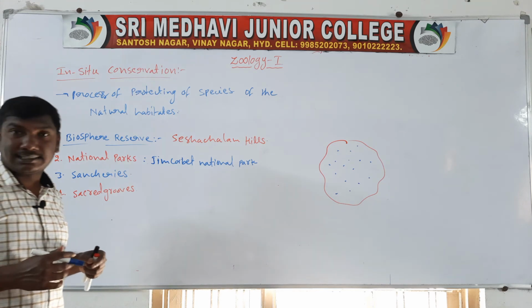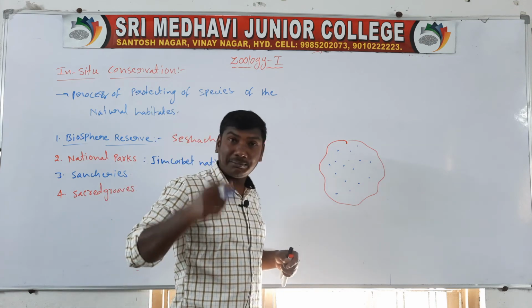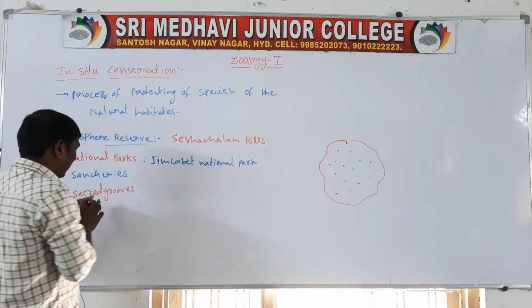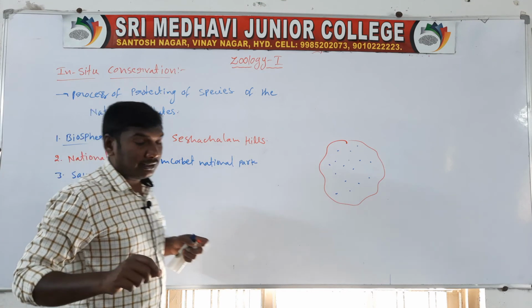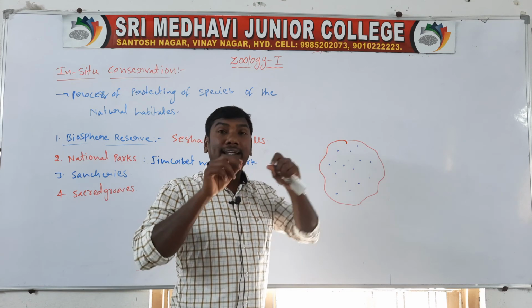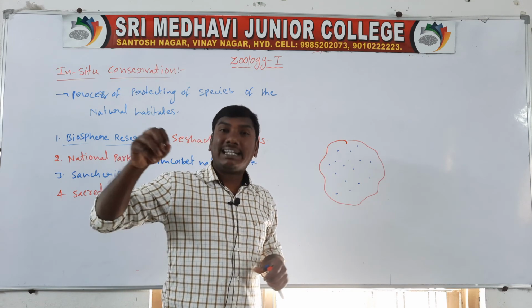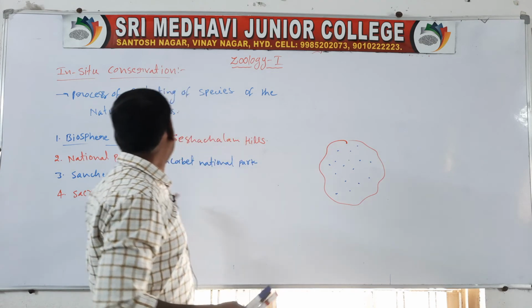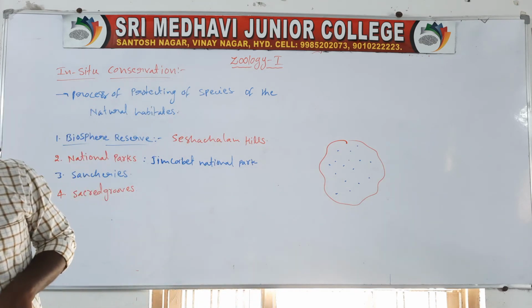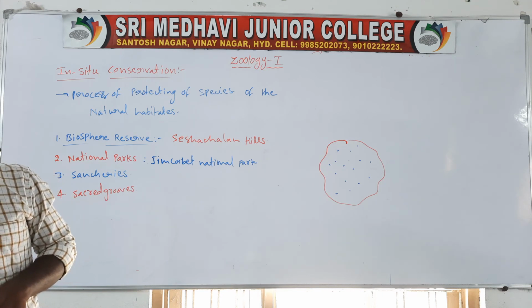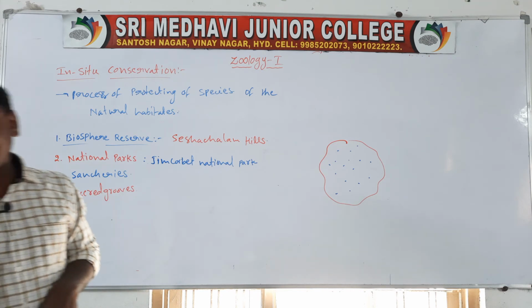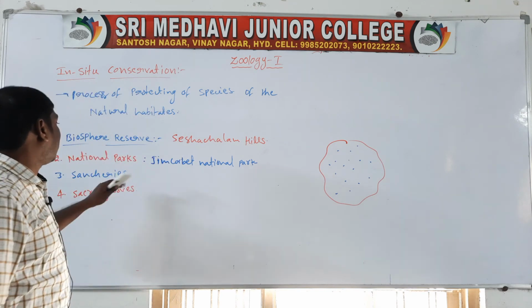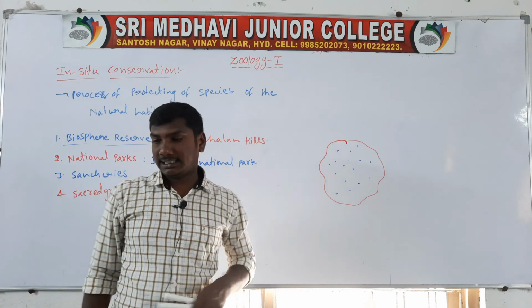Next one, sanctuaries. Sanctuaries are areas where endangered fauna species are identified and protected. So they are called sanctuaries.